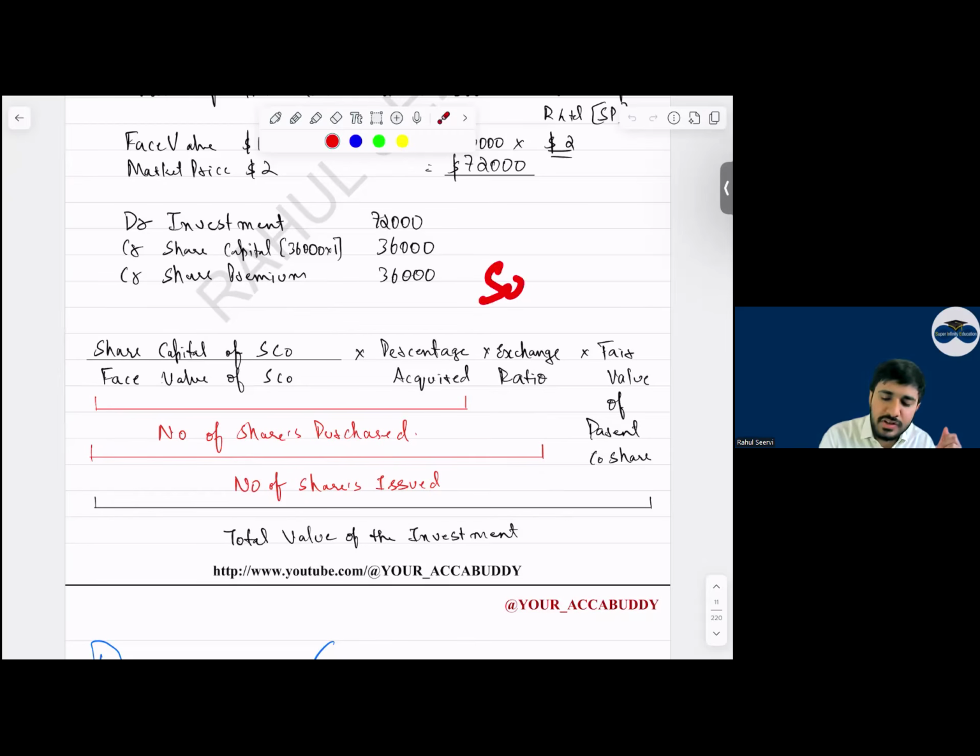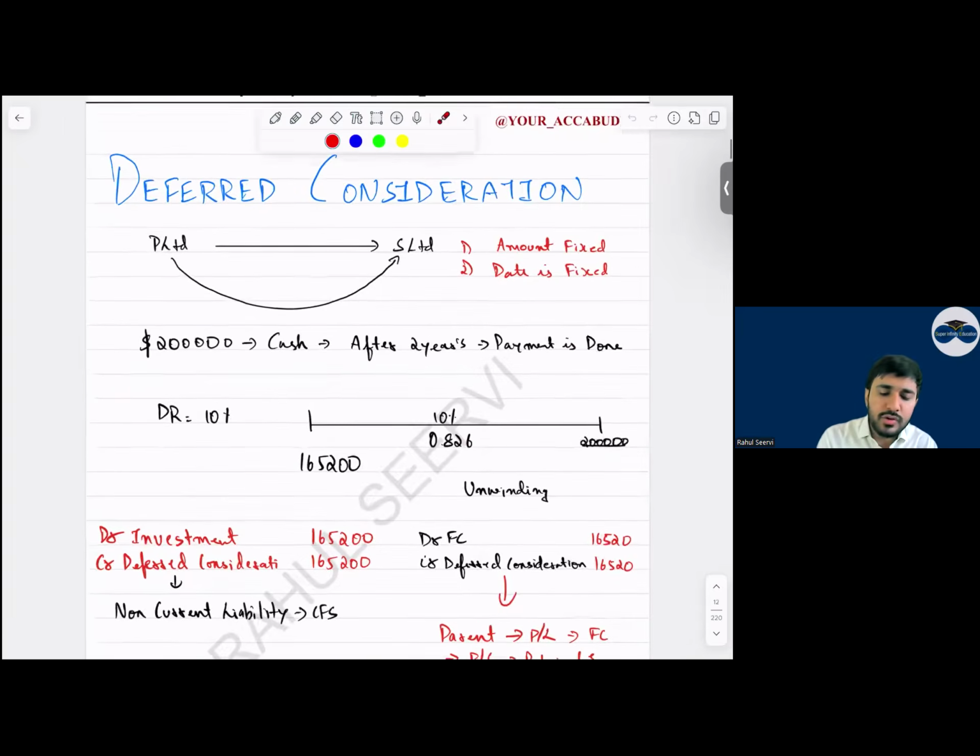Sir, if the subsidiary company's share price is given, why will this be given, everyone? Tell me, why will the subsidiary's share price be given? For calculation of fair value of what? NCI. Net asset consideration, yes or no? As well as fair value of the NCI. Yes, sir. Then coming to deferred consideration.